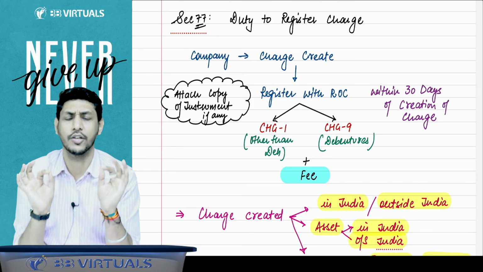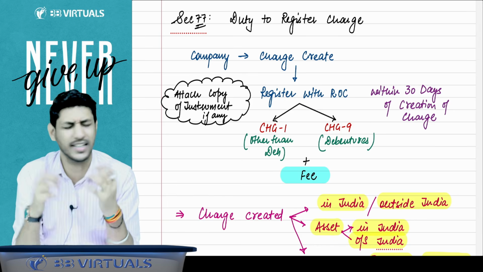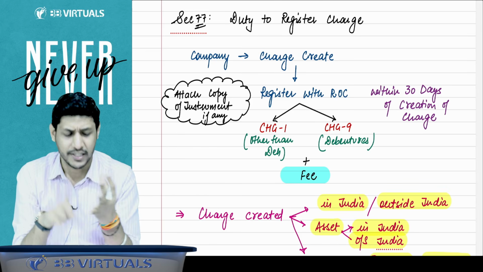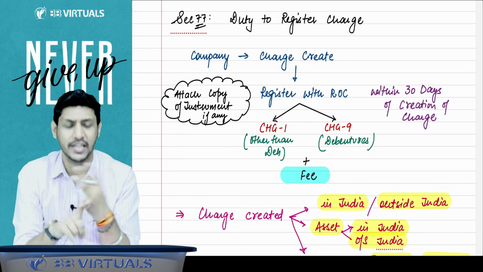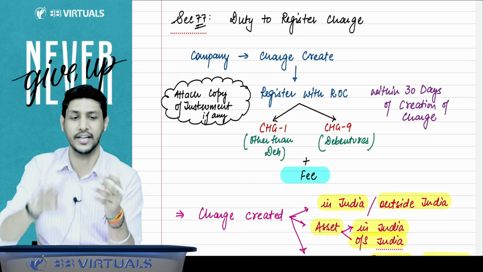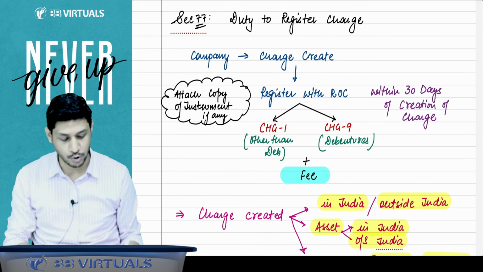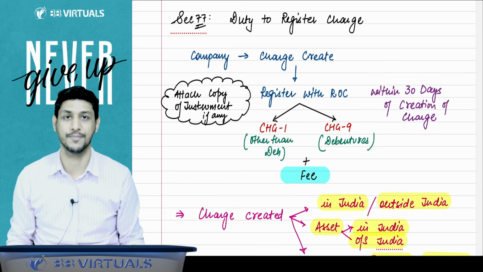You just keep this thing in your mind. You have to remember one point, whether the asset is tangible, intangible, whether the asset is in India, outside India, whether the charge is created in India, outside India, whatsoever the charge you will create, you have to get that charge registered with the ROC within 30 days of the creation of charge.